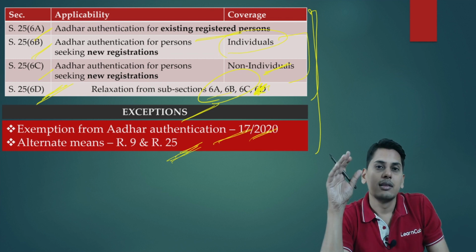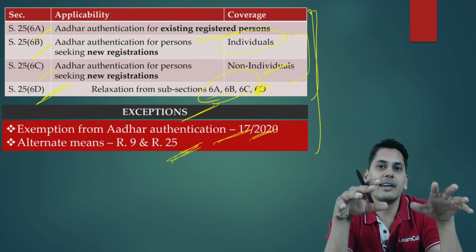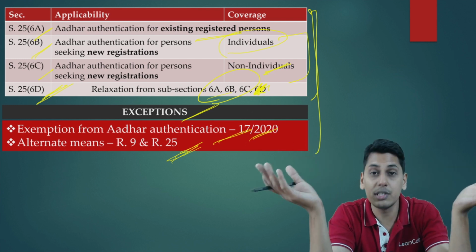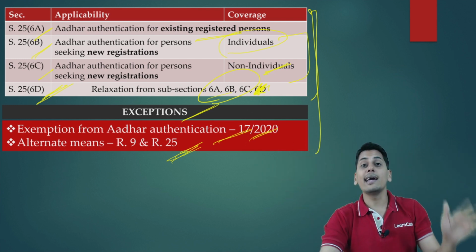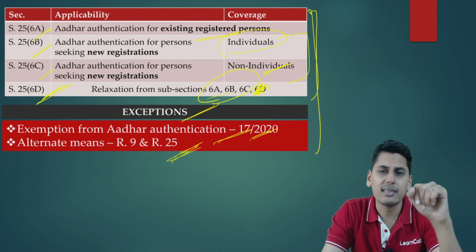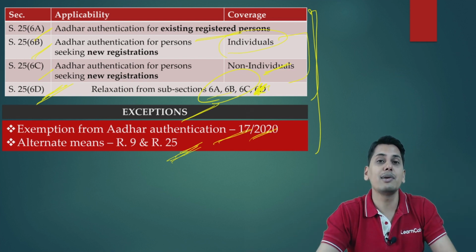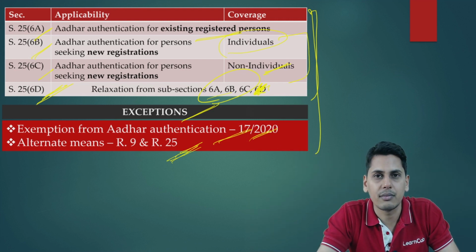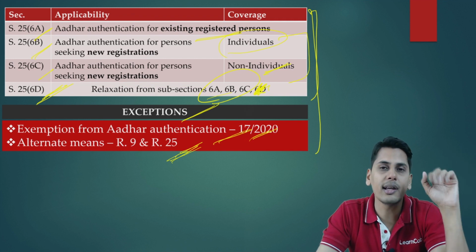Maybe the details in the GST database and the details available in the Aadhaar database are not matching, which warrants an amendment either of my Aadhaar number or of my PAN number. There are certain mismatches between the data which have been fed in the Aadhaar database and in the GST database. In this case, Aadhaar will not get authenticated.